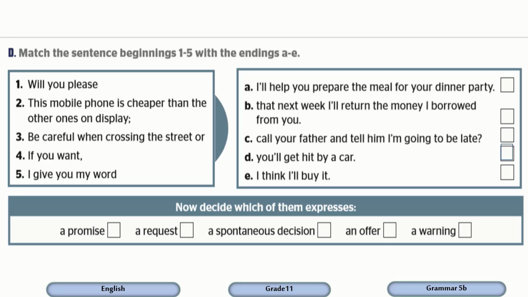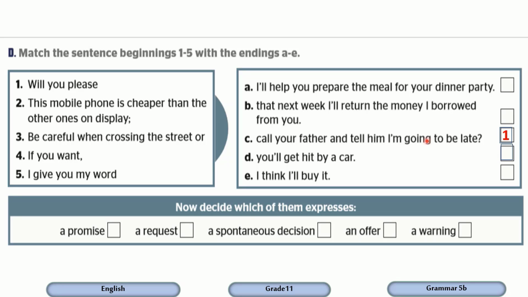Now we are done with the first objective. Let's move on to the second objective. We are going to identify the uses of will. Okay, as you can see, there are here 5 uses: a promise, a request, a spontaneous decision, an offer, or a warning. But first of all, we are going to match the sentences 1 to 5 with their endings A to E. Will you please? So what do you think the answer is?